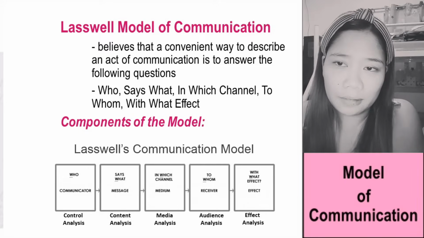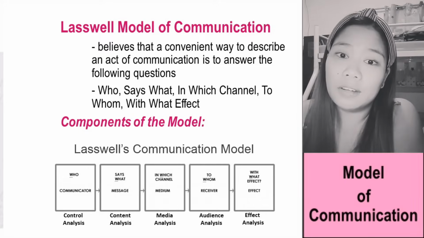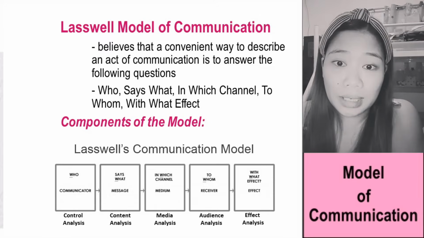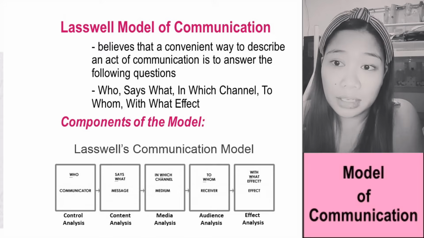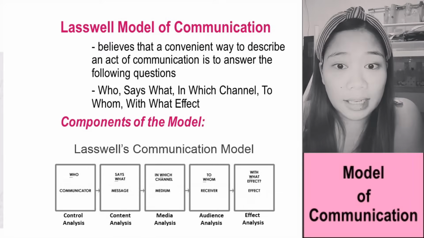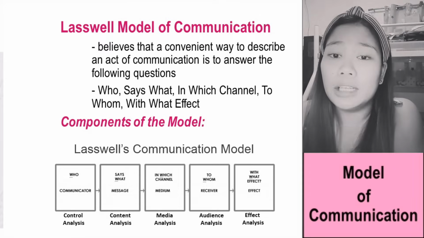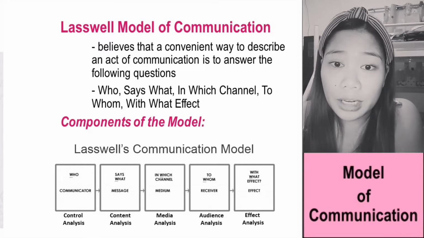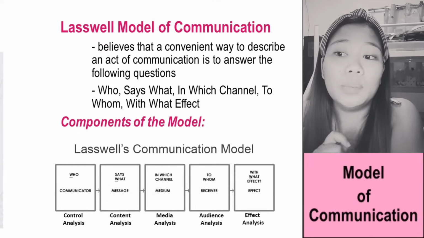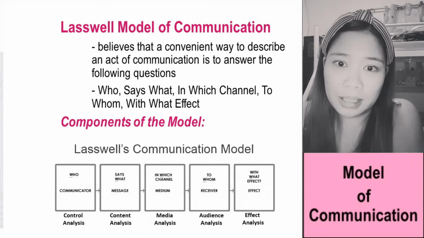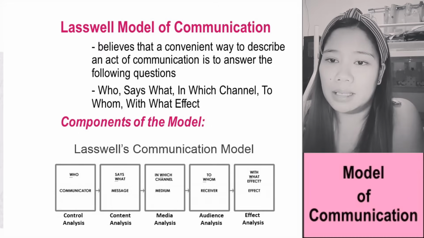So below we have here the components of the model. Who, that is the communicator. Says what, that is the message. In which channel, therefore the medium used. It could be a television, a radio, or a newspaper. To whom, that means the receiver of the message. And with what effect, therefore the effect of the message to the receiver of the message.